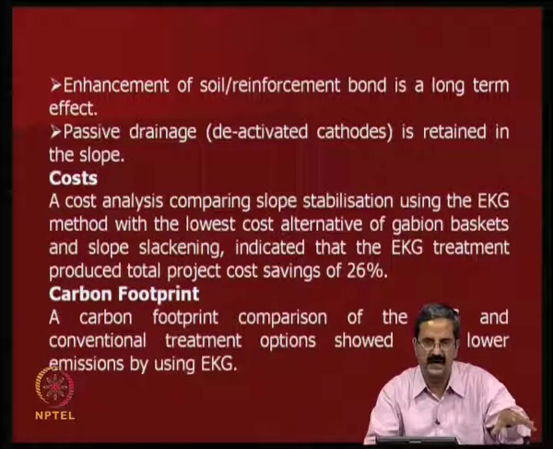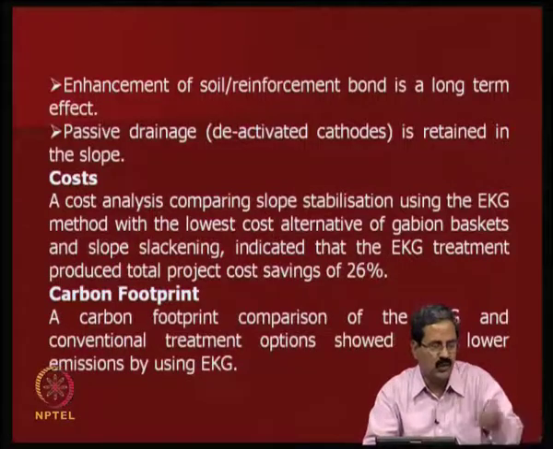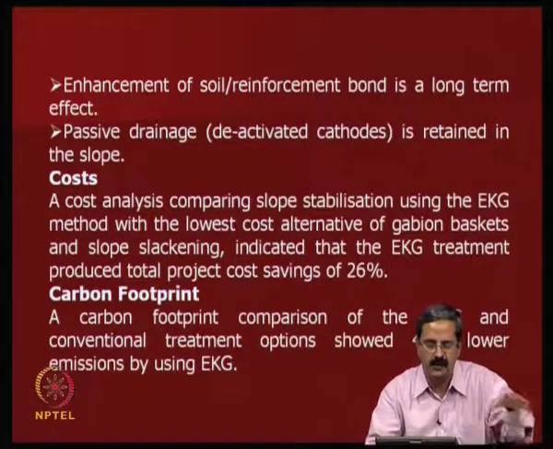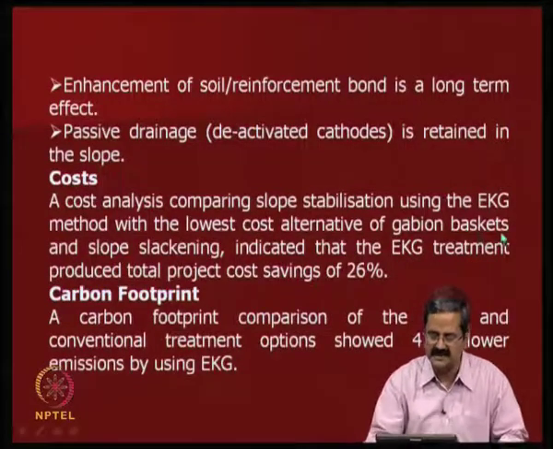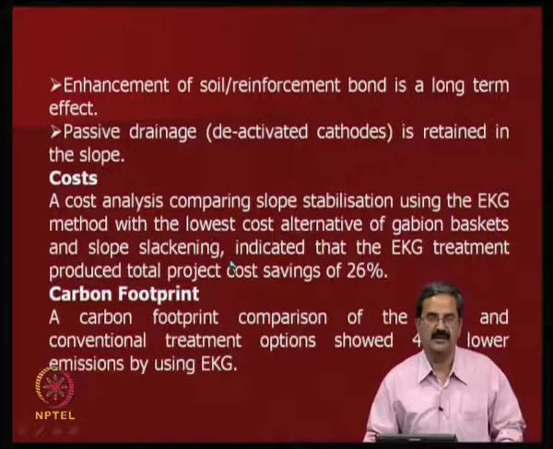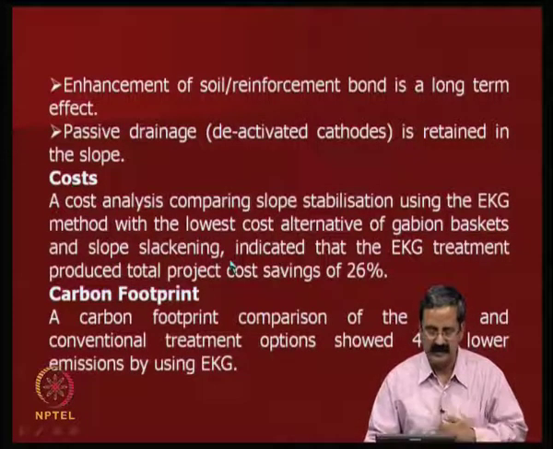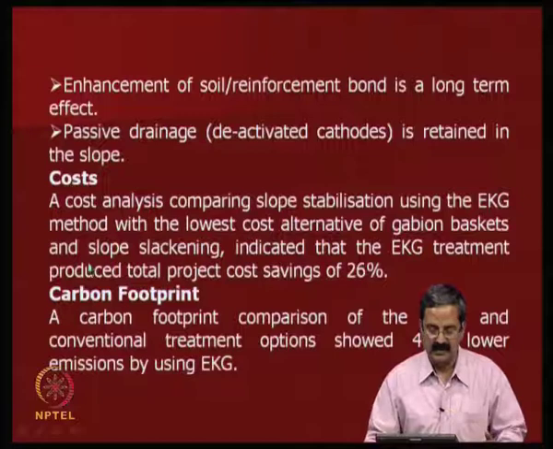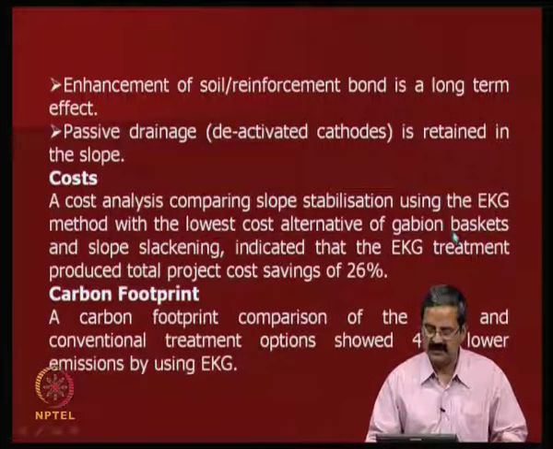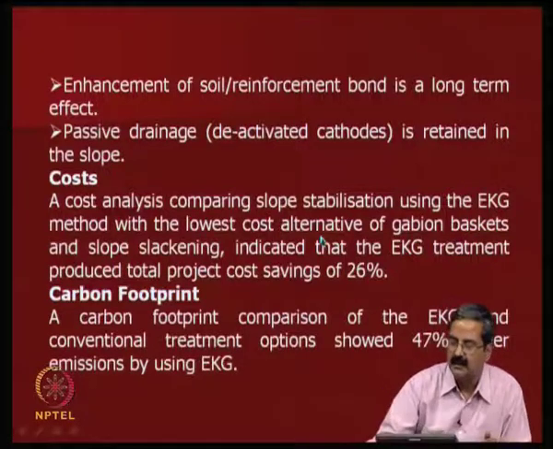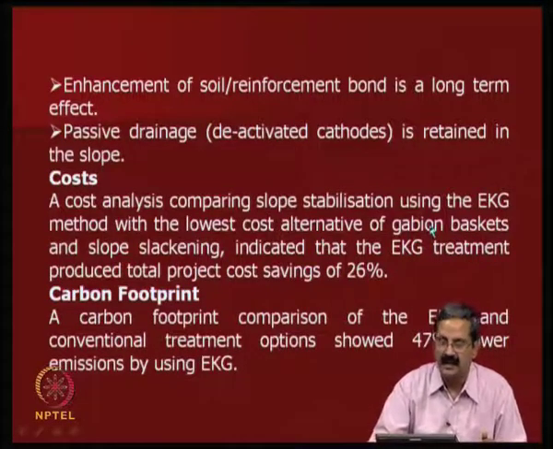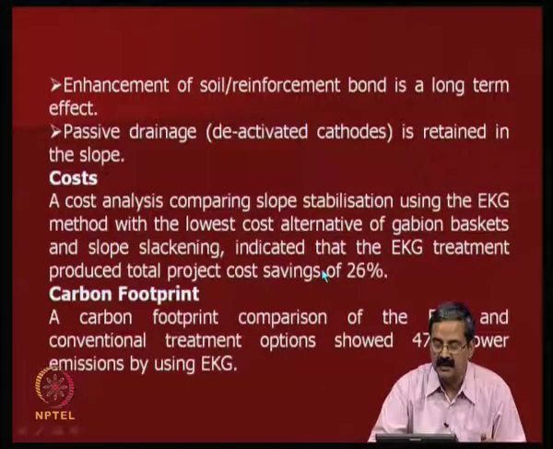If you put some load on the toe, the slip surface will not come. So you can put gabion baskets, and slope flattening also can be done. But slope slackening is somewhat expensive. Normally they are cheaper, but in this case they ended up somewhat costlier compared to this technique.